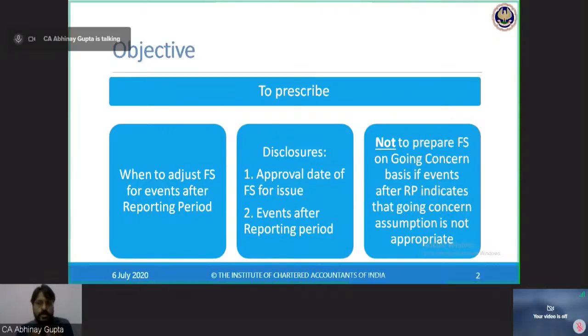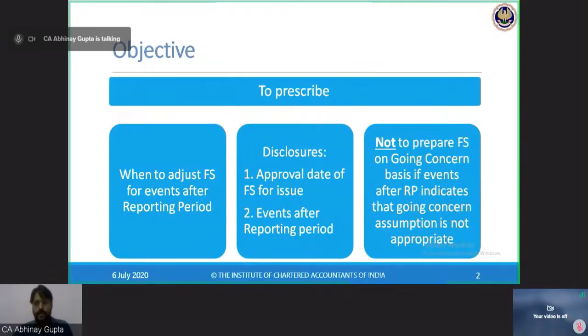And non-adjusting events are those events which will not get adjusted into the financial statements, and only disclosure will be made in the financial statements, but no accounting will be done for these events. So these are called non-adjusting. So adjusting means those which are getting adjustment. Non-adjusting means those which are not getting adjustment to the financial statements.